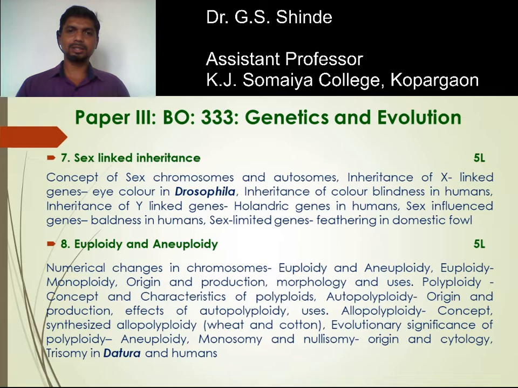So autosomes are the chromosomes other than the sex chromosomes, that is the X and Y chromosomes. These are called the autosomes, while the sex chromosomes are the X and Y chromosomes. Inheritance of X linked genes.